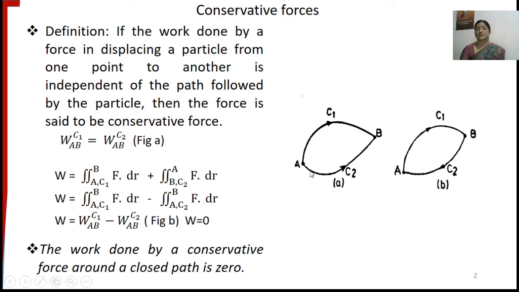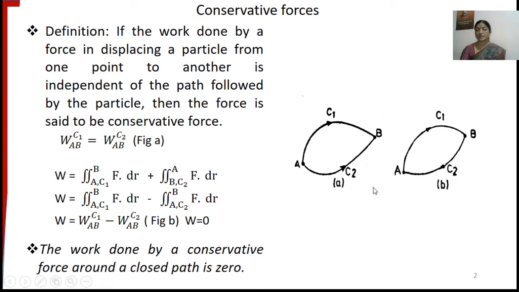Here in this case you can see that a particle at A is acted upon by some force and moves along the path C1 to reach the point B. And in this case, the particle moves along the path C2 to reach the point B from point A. In both of these cases, the work done will remain the same. Then such a force is known as conservative force.